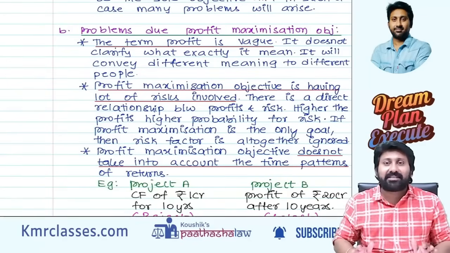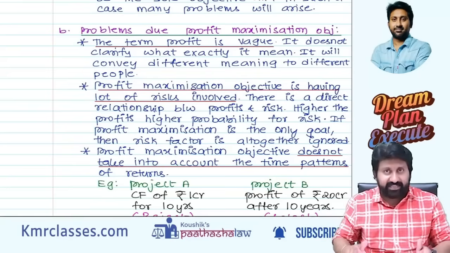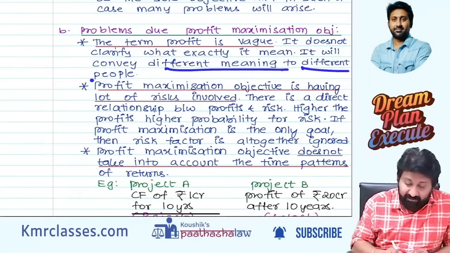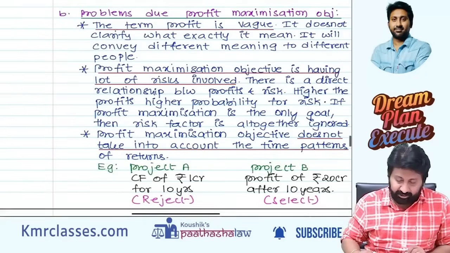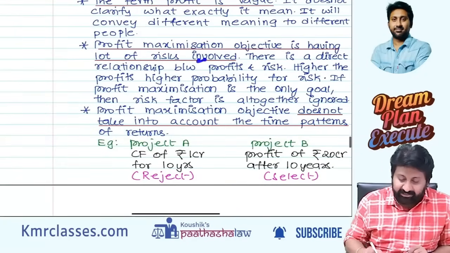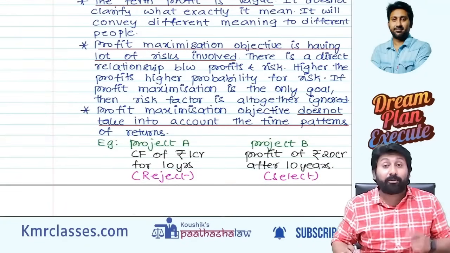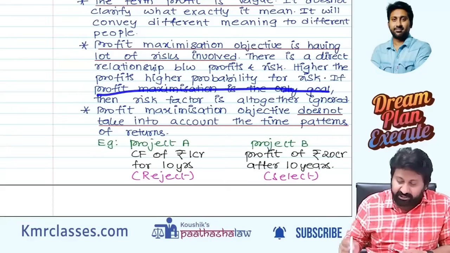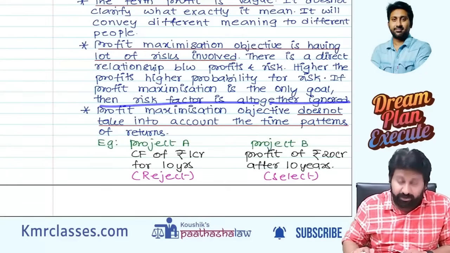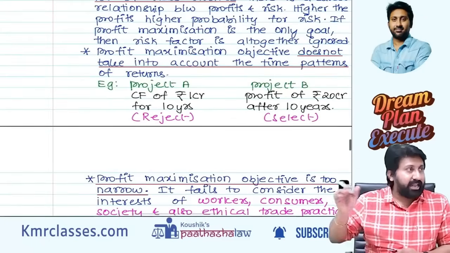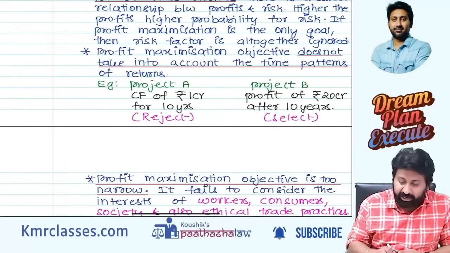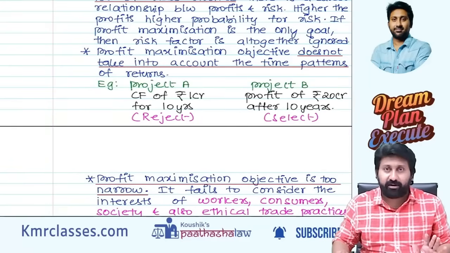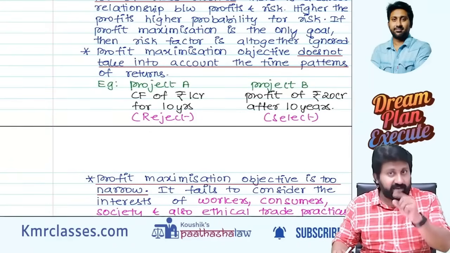So accounting is dependent on so many estimates, policies, assumptions, etc., because of which profit will have different meaning for different people. Next, profit maximization objective has a lot of risk involved, because more profits, more risk. Higher the profits, higher the probability of risk. If profit maximization is the only goal, then the risk factor will also be ignored because it will increase. Next, profit maximization objective does not take into account the time patterns, meaning time value of money is never considered in profit. Cash flows consider time value of money.